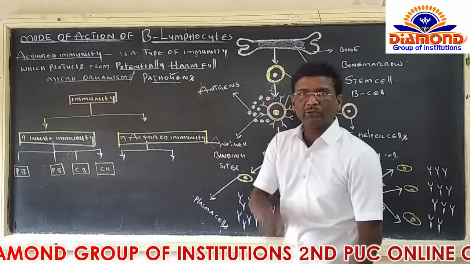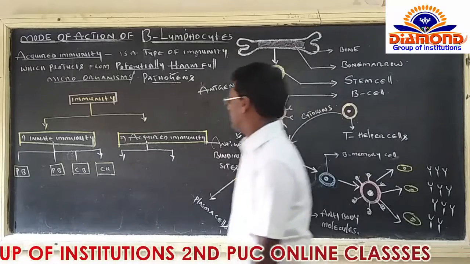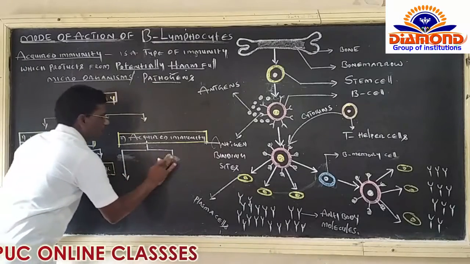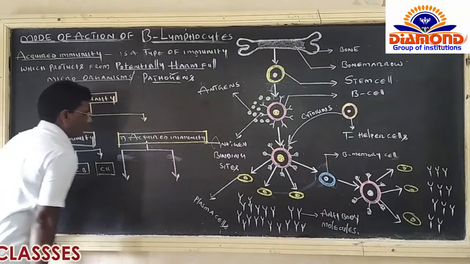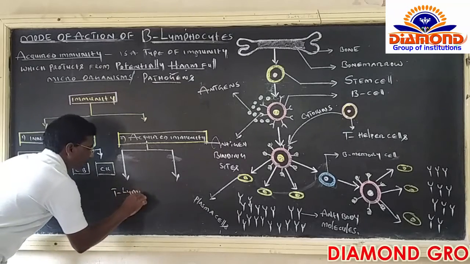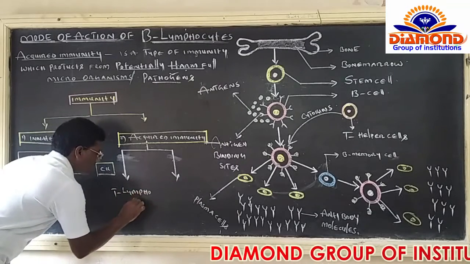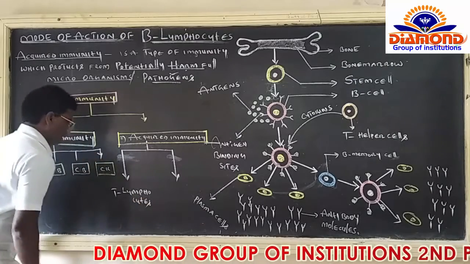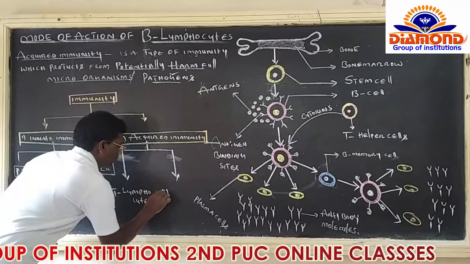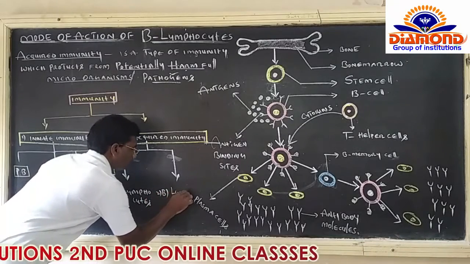In acquired immunity, two different types of cells are present. These two types of cells play a major role in acquired immunity. Number one is T lymphocytes. Number two is B lymphocytes.